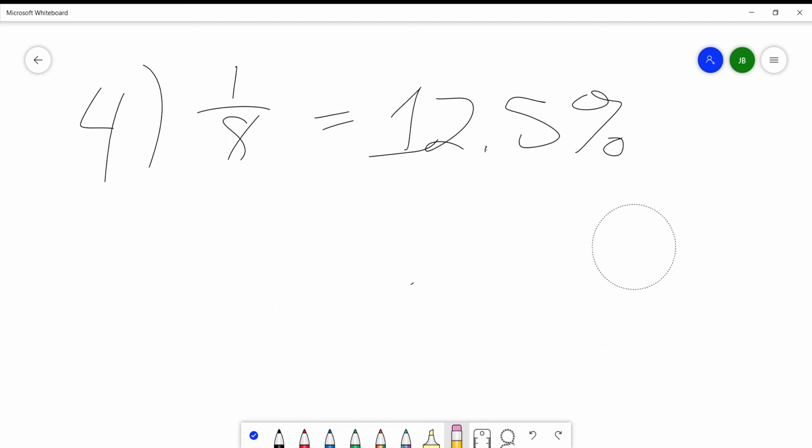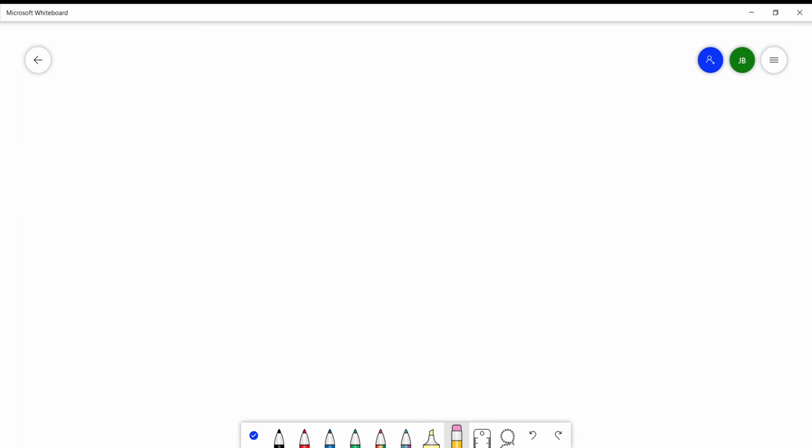Number 6. A fair number cube is rolled. I think they mean a die. 6-sided die. Let W be the event of rolling a prime number. Why do they call it a fair number cube? That is so bizarre. Let W be the event of rolling a prime number. List all the favorable outcomes of W prime, the complement of W.